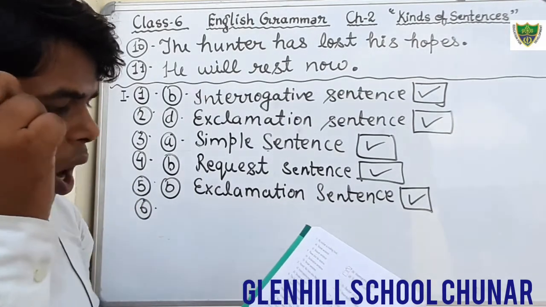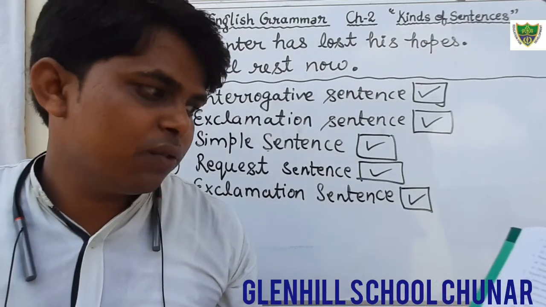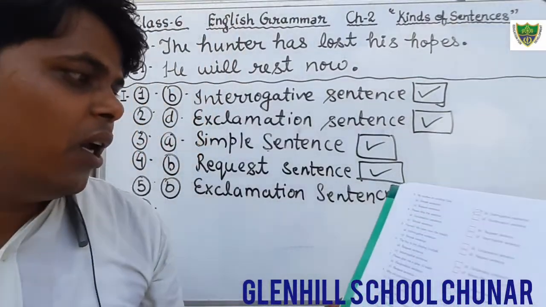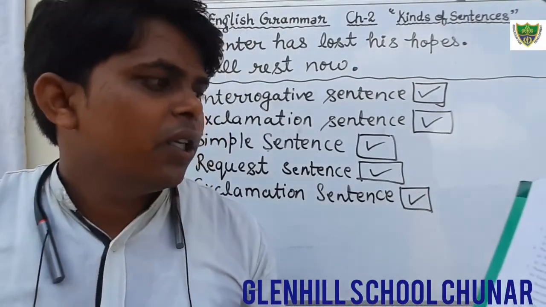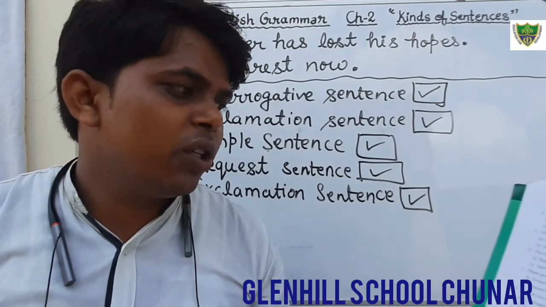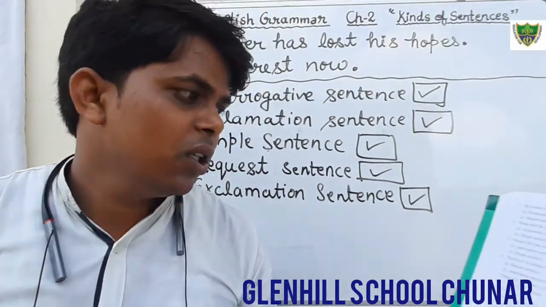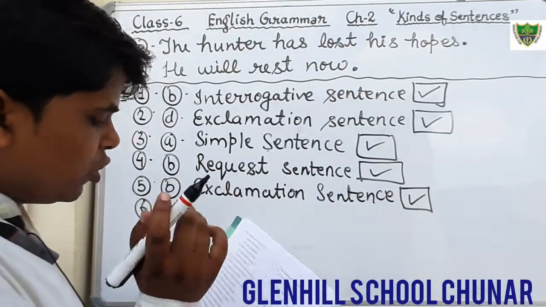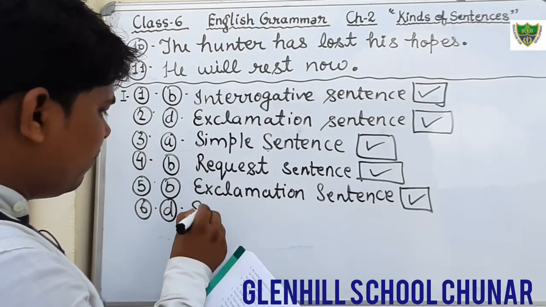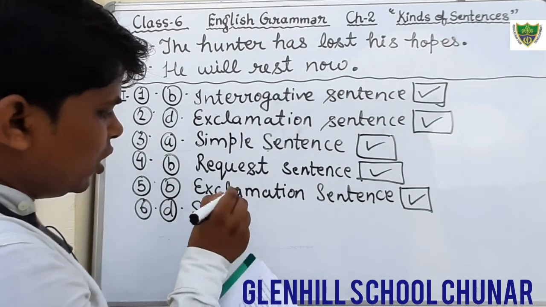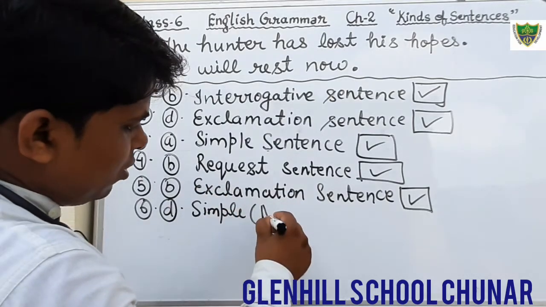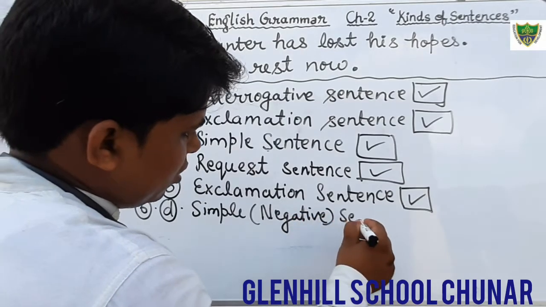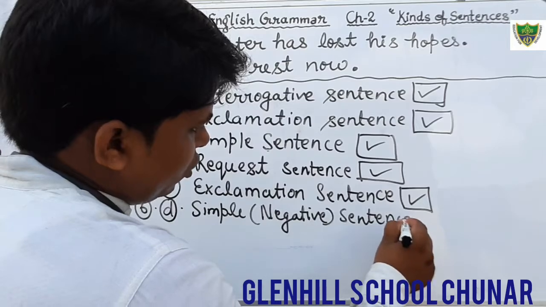Question number 6: The boy is not playing football. This is a simple sentence, but it is in negative form. The options are given here: request sentence, exclamation sentence, interrogative sentence, simple negative sentence. Yes, good. That is a negative sentence, because here not is used in the sentence. So option number D is correct, that is simple negative or assertive negative, we can say. This is the correct option, and you will tick on that.